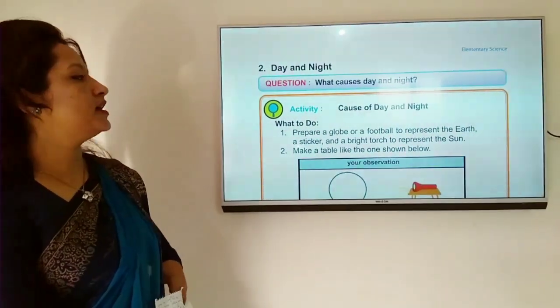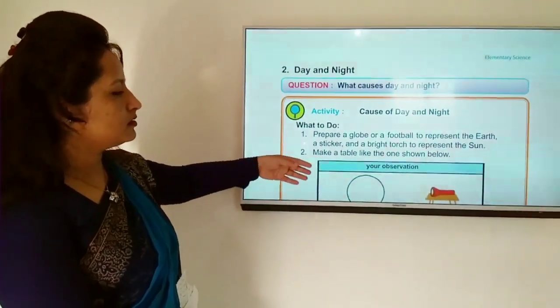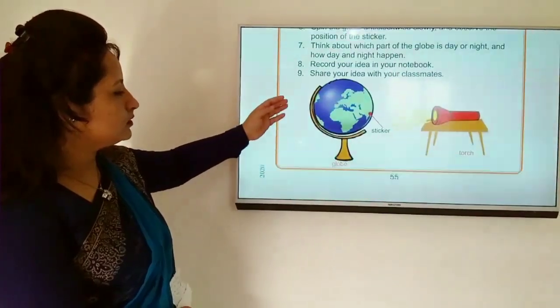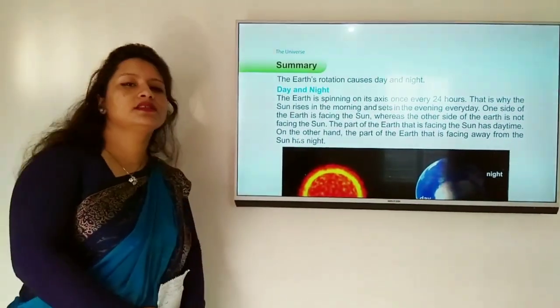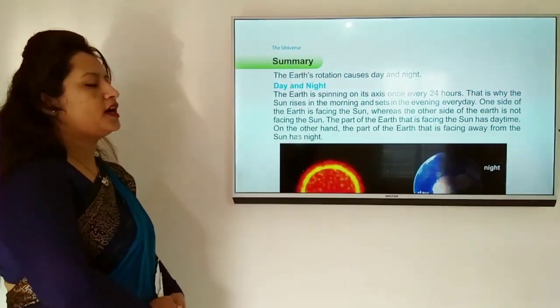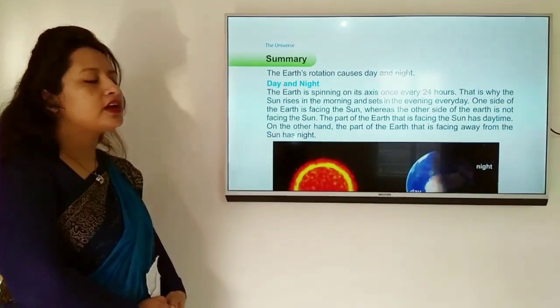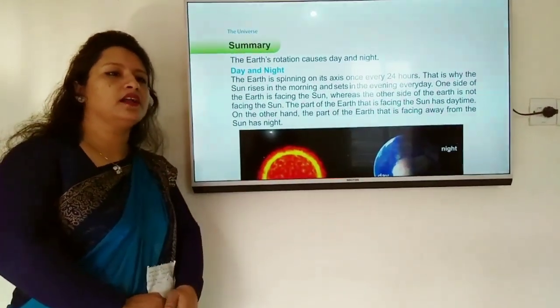What causes day and night? The Earth's rotation causes day and night. We have already known that Earth revolves around the sun.